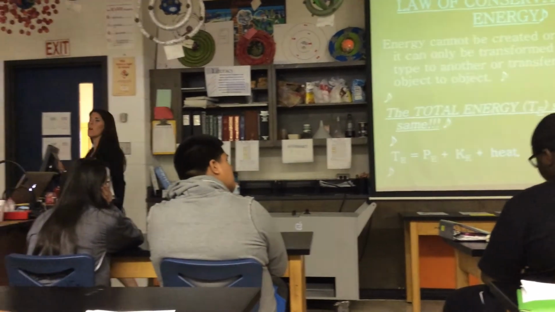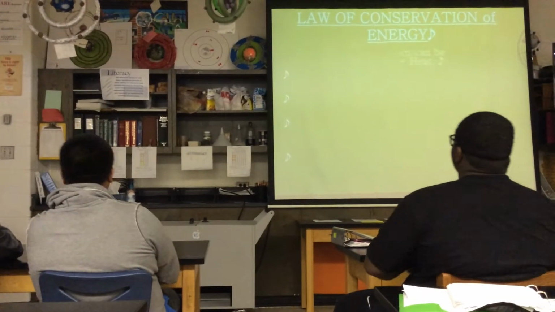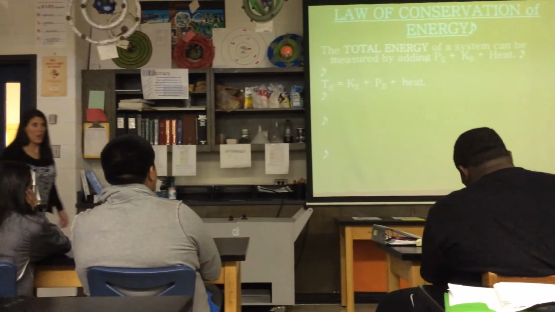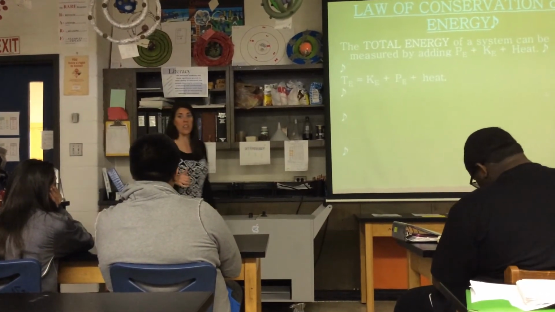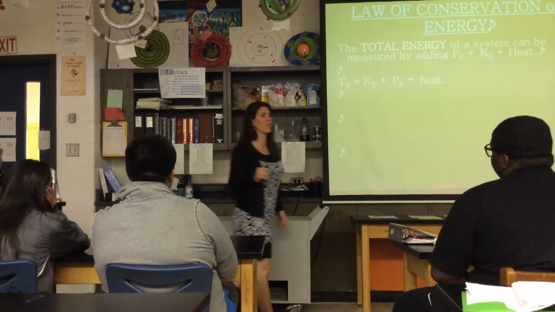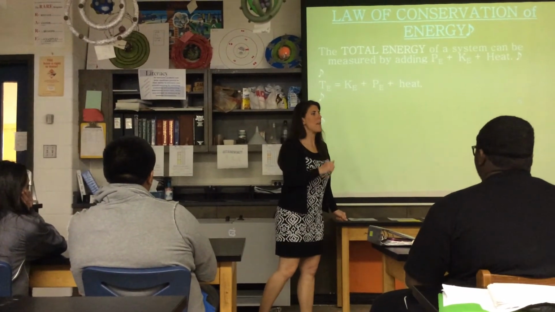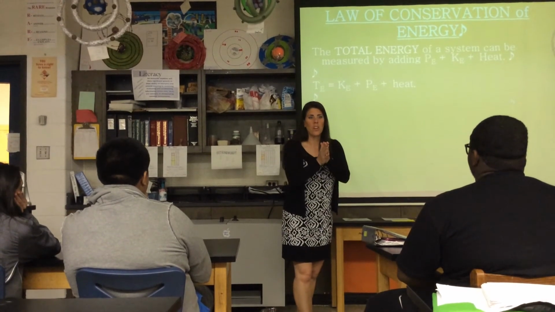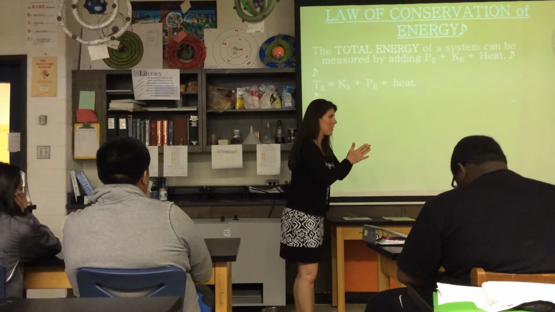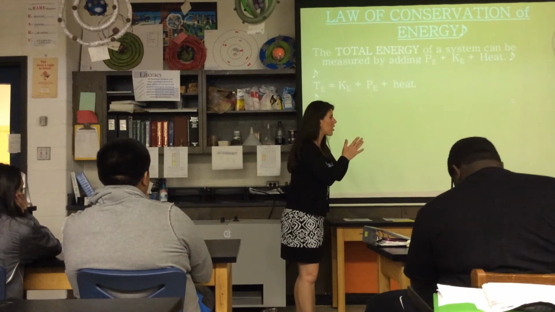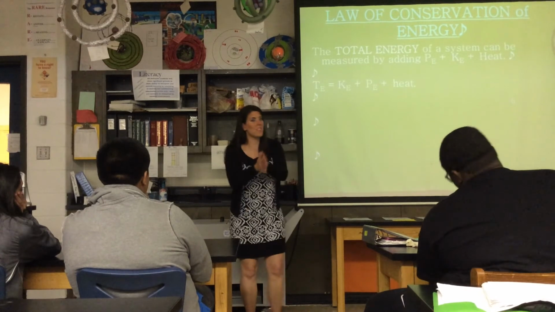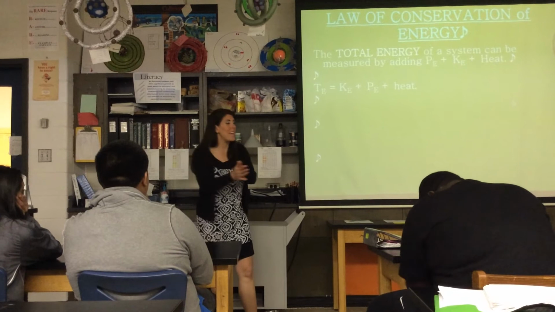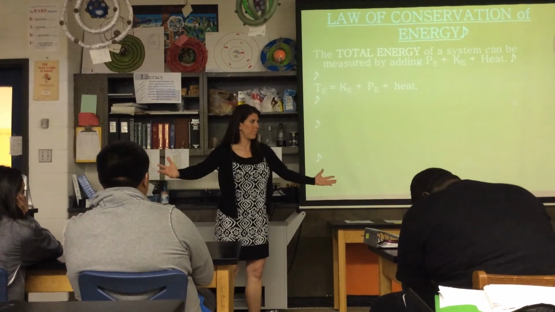Where is that heat coming from in systems? Excellent. Friction. Now, friction is not a type of energy. It's a force. Excellent, Jai. It's a force. Okay? And it's a force that requires objects to touch. They have to be in direct contact. And when that contact occurs, some of the energy from that system transforms into heat. And then that heat escapes from the system.